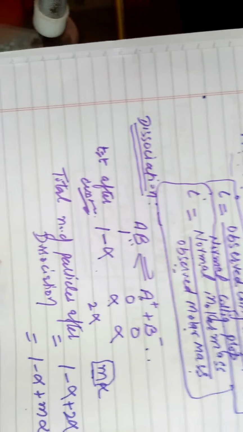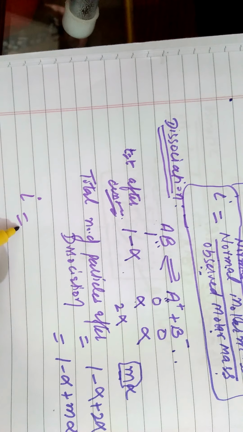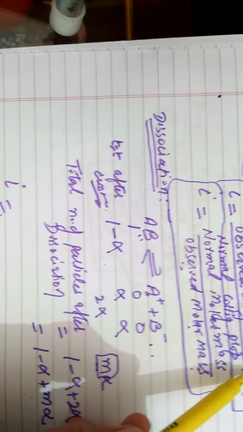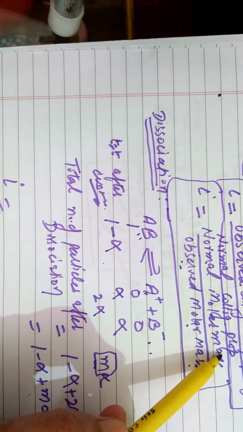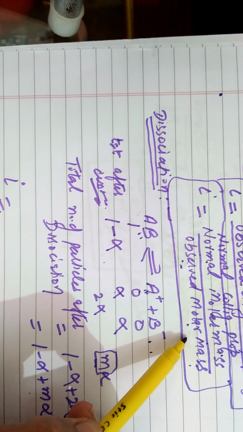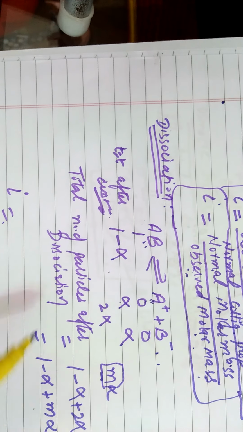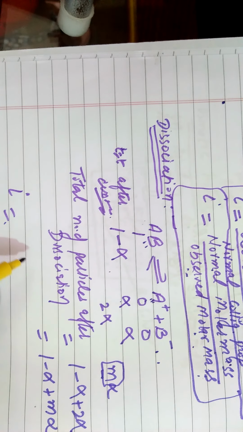So now what is iota? Iota was equal to observed colligative property divided by normal colligative property, or equal to normal molar mass divided by observed molar mass. And here we are calculating number of particles. So what will be the definition of iota?